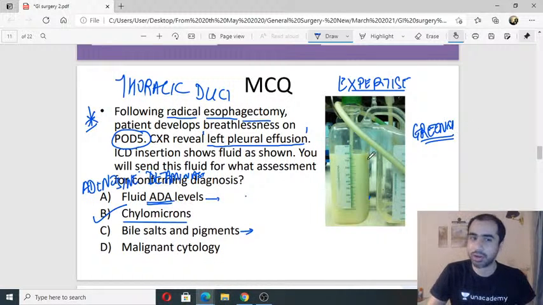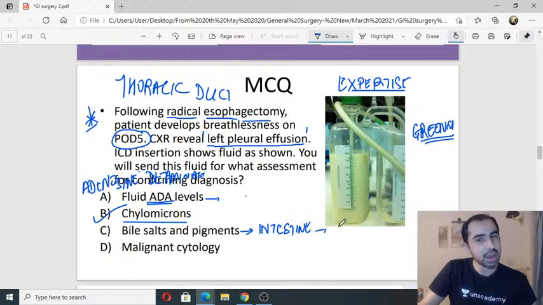Not thinking. Bile salts, bile pigments means it is coming from the intestine. Now, how did intestine fluid get into the pleural fluid? It means it can be an anastomotic leak. It can be an anastomotic leak.